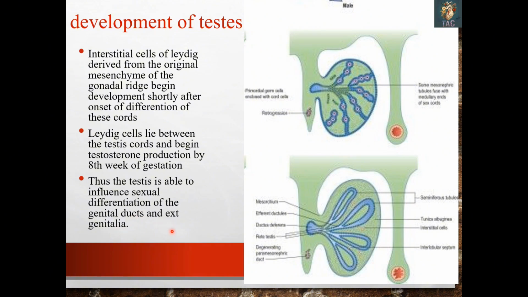This is also a very important MCQ: the testosterone is secreted by the Leydig cells, which originate from the mesonephric mesenchyme and also a small amount from the coelomic epithelium. They secrete testosterone in the 8th week, and after the secretion of testosterone, differentiation into testes starts.